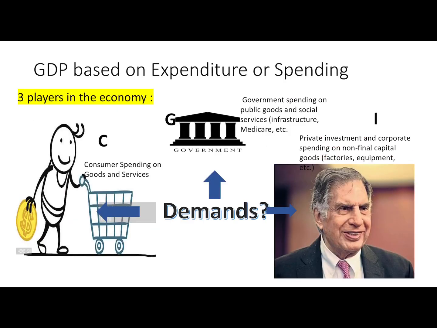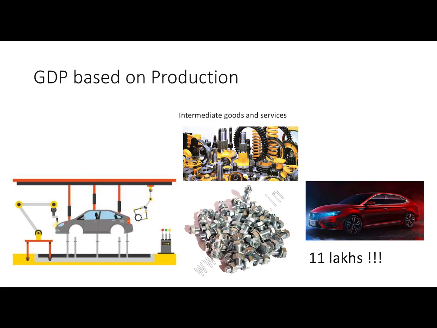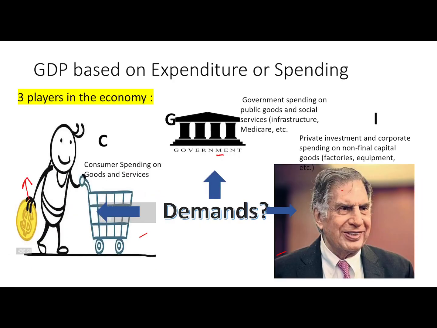Then we see GDP based on production. What we have seen in GDP based on expenditure method, we measured the total spending in the economy by all the key players of the economy. But in GDP by production method, we will go in reverse. For example, in GDP based on expenditure, we calculate the spending of corporates. So now in GDP based on production, we will calculate the total output of goods and services produced by them. We will measure the total value of output, value of all goods and services produced in the economy.